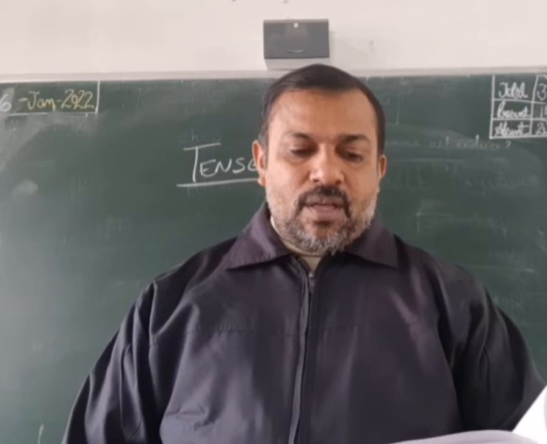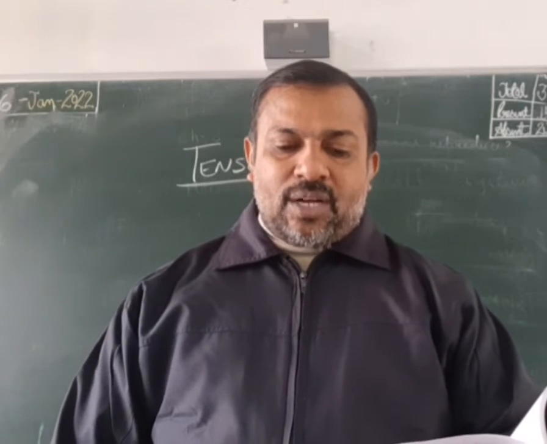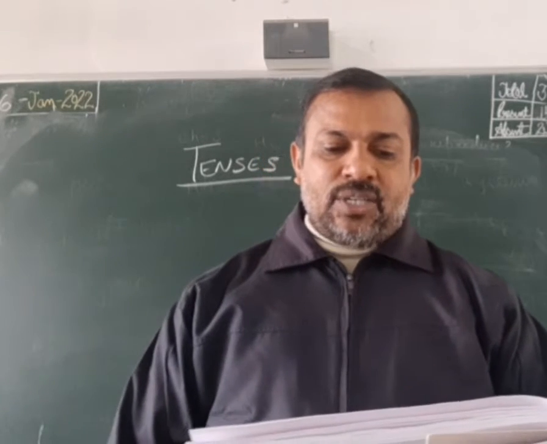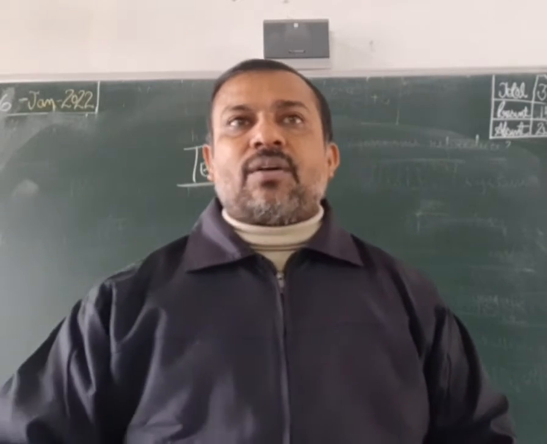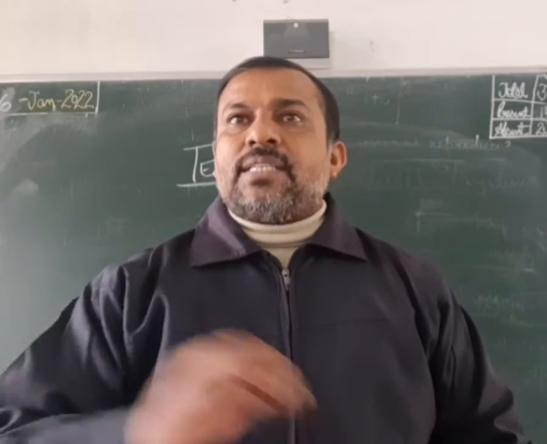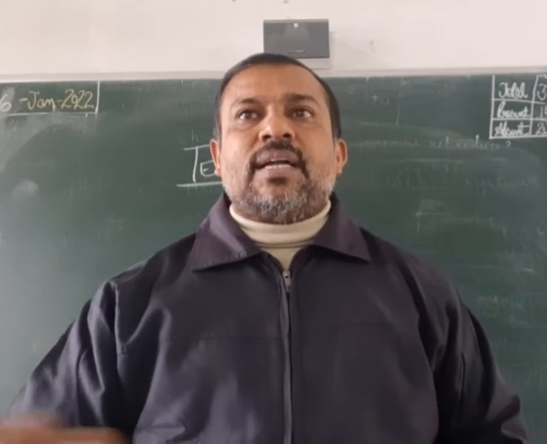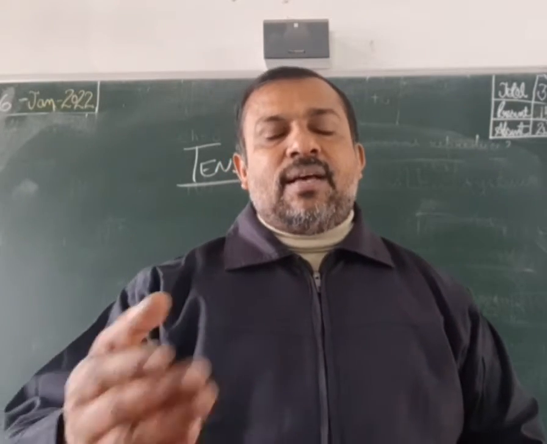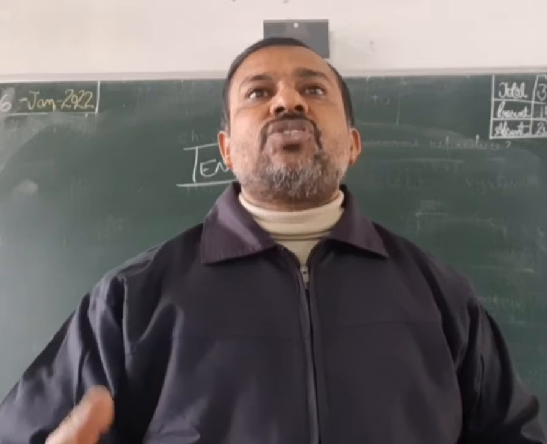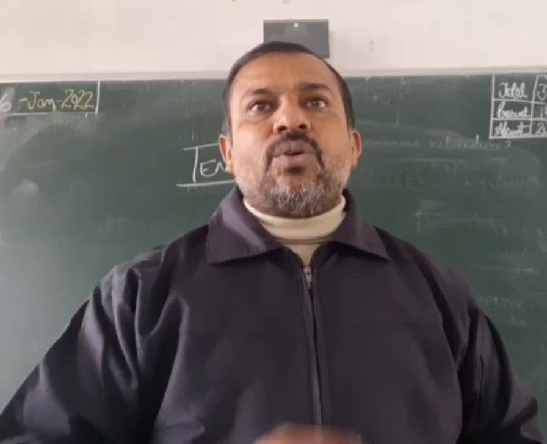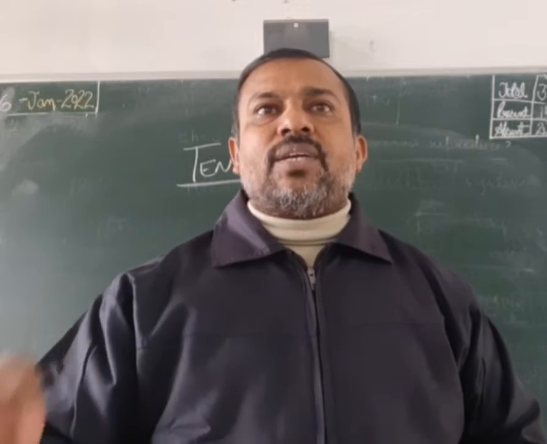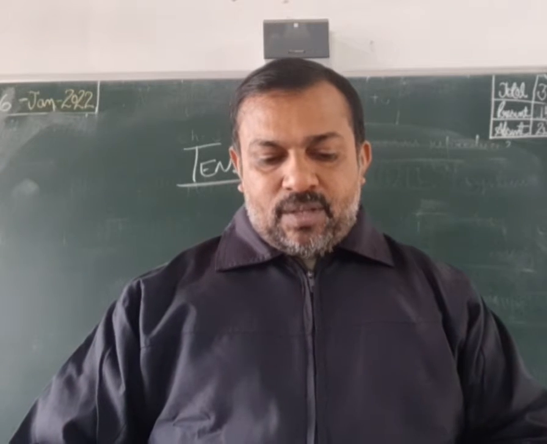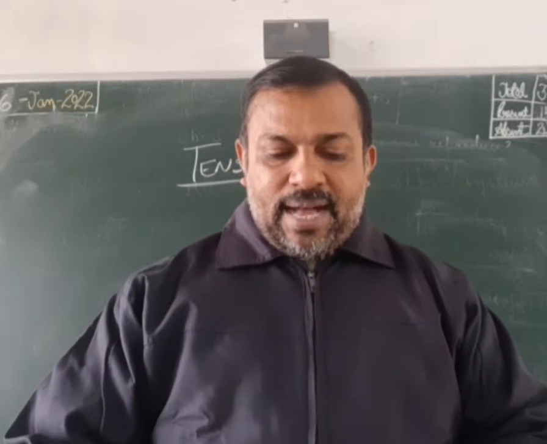We use the simple present. We use the present continuous tense to talk about an action that is happening at or around the time of speaking. The action has not finished. Present continuous tense means, as the word itself says, continuous, continuing. Right now, as I am talking to you, it is going on. The example could be, I am teaching English grammar to you. So, I am teaching, continuous. It is still going on at the time of speaking. The girls are playing, I am watching TV.